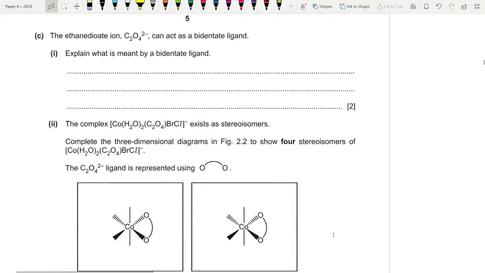Ethanedioate can act as a bidentate ligand. What is a bidentate ligand? You already know it.